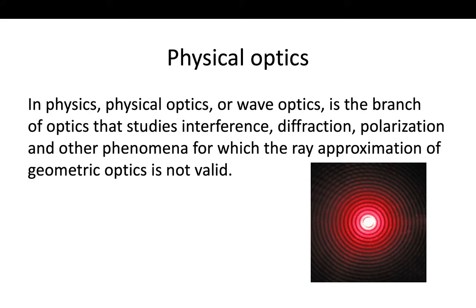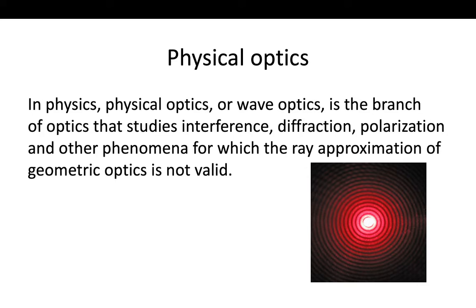The second type is physical optics. In physics, physical optics or wave optics is a branch of optics that studies interference, diffraction, polarization and other phenomena for which the ray approximation of geometric optics is not valid.